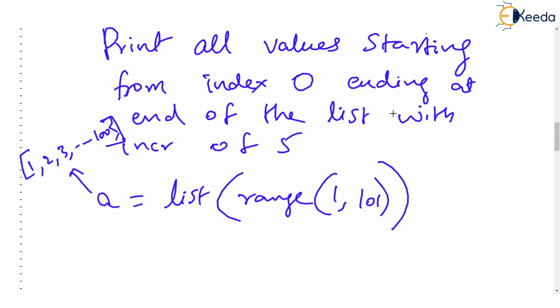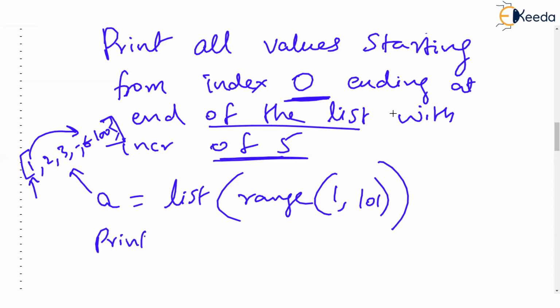And then you have been asked that you start from 0 and go up to the end, but print every fifth value. So 1 should be printed, then 6 should be printed, because you want to jump by 5 places. Then 11 should be printed. So how will you do this? You will say print A, no index at the beginning, so 0 is assumed, no index at the end, so the end assumed is the end of the list. Here the beginning is assumed as the beginning of the list, and then you can say 5. This is going to print every fifth value, and we have done the slicing. This is very well understood by everyone.